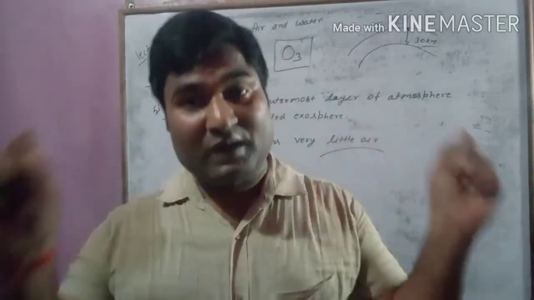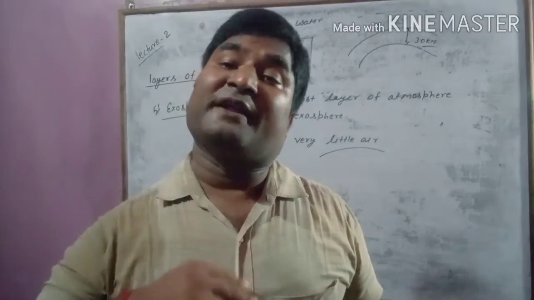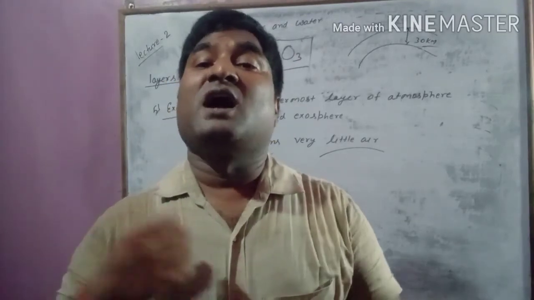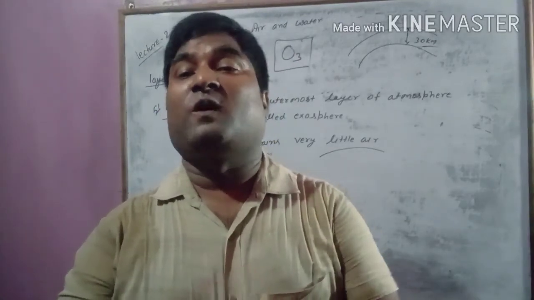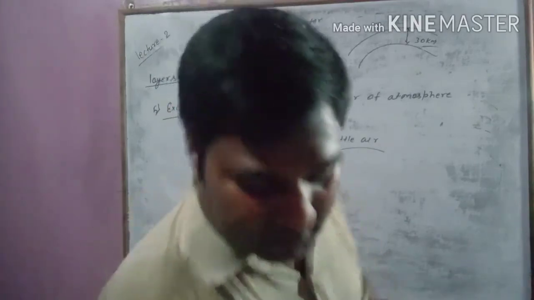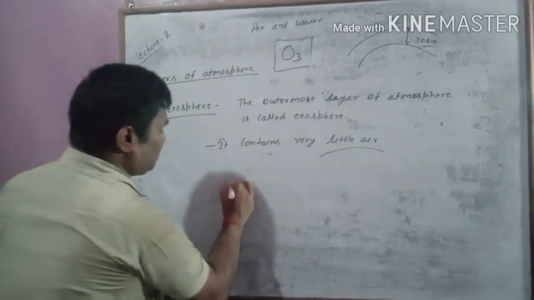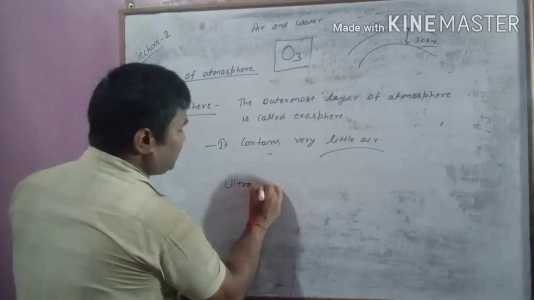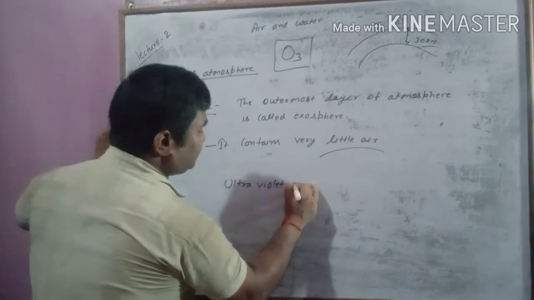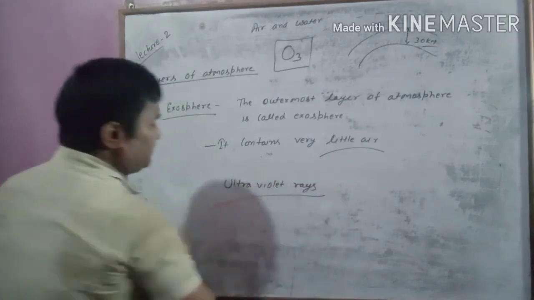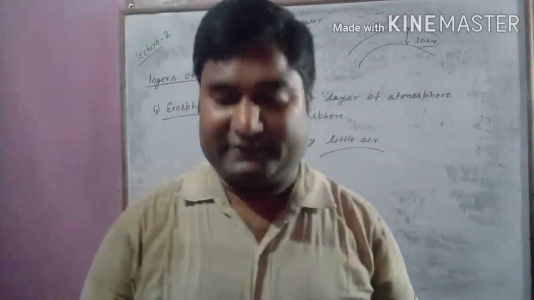It is made up of ozone gas, and it protects us from the harmful UV rays or ultraviolet rays. Instead of UV rays, you can also write ultraviolet rays. In short, you can write UV rays.